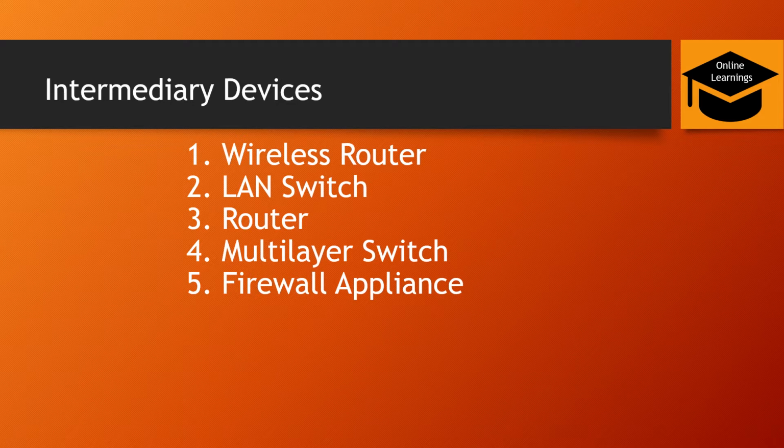So routers, switches, multi-layer switches, all these devices add on to the connection to the network to make sure that it's a smooth network without any interferences, and all other networks are accessible to you. So in short, intermediate devices are your routers, your switches, multi-layer switches, and firewall appliances.